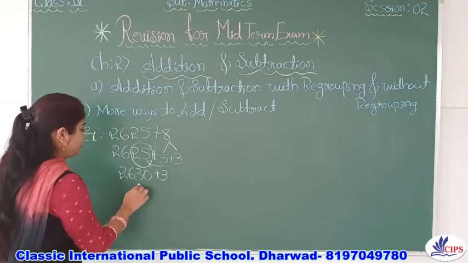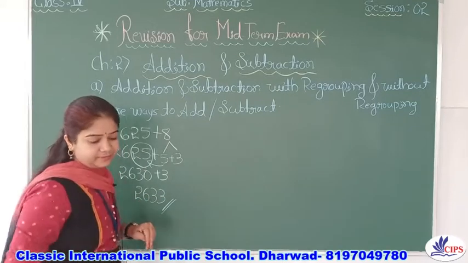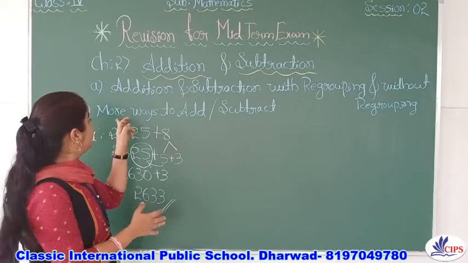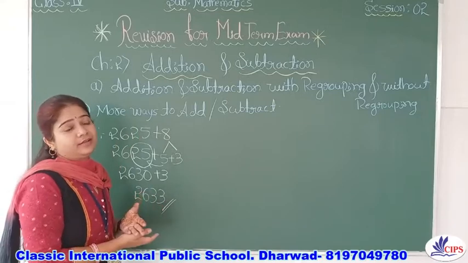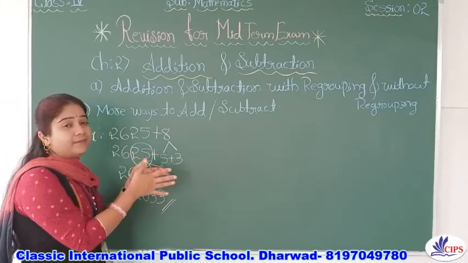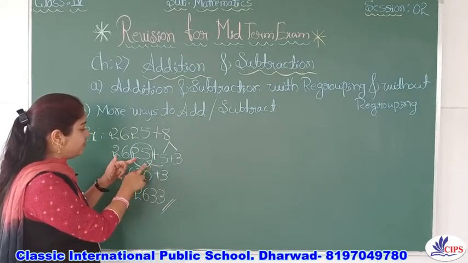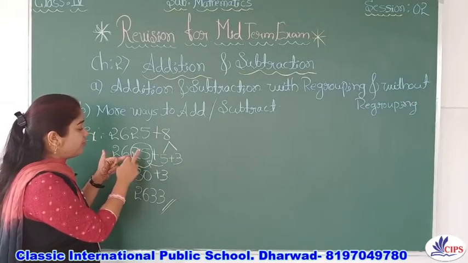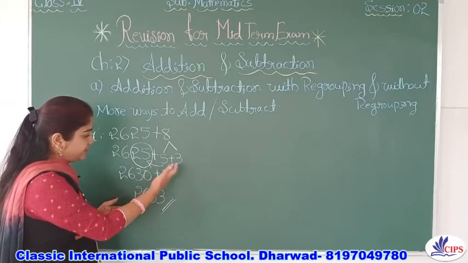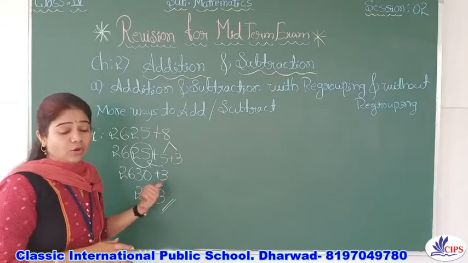So at last you can add like this. This is how we add using more ways to add. Very simple, you just break up the numbers and make a group of tens, hundred and thousand, then add the remaining numbers and it is done. This is about more ways to add.